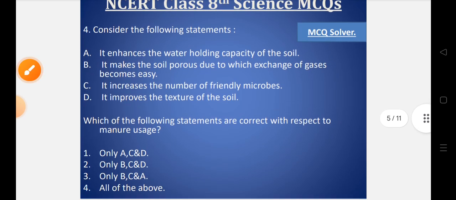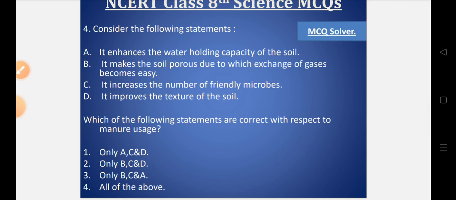Now question number 4, consider the following statements. Statement A, it enhances the water holding capacity of the soil. Statement B, it makes the soil porous, due to which exchange of gases becomes easy. Statement C, it increases the number of friendly microbes. Statement D, it improves the texture of the soil. Which of the following statements are correct with respect to manure uses? Let's look into the options.